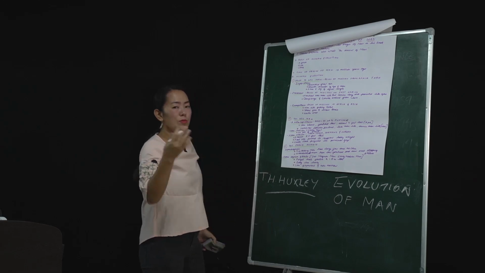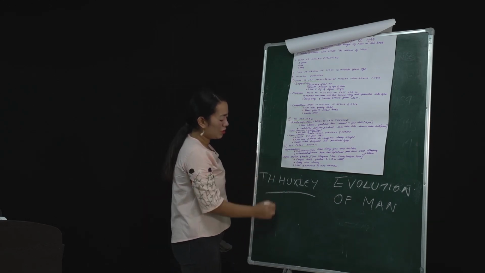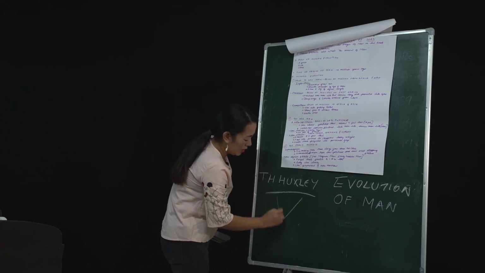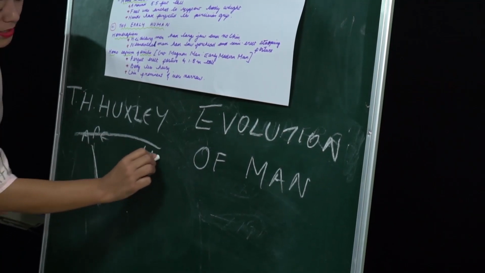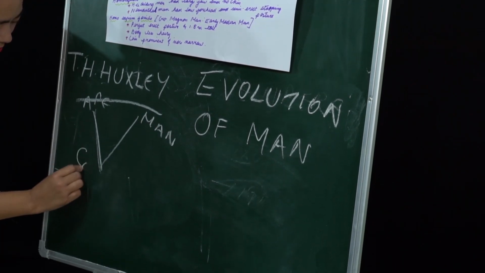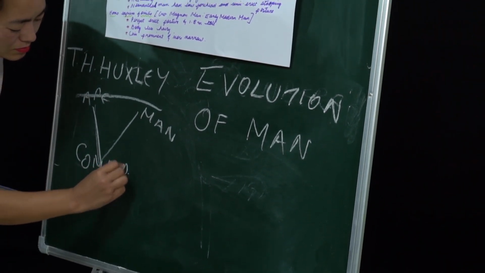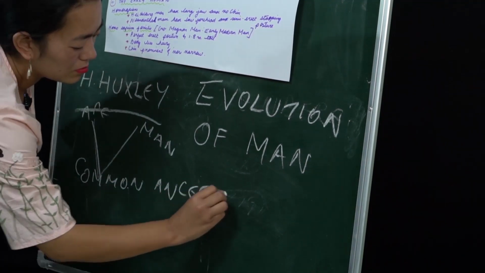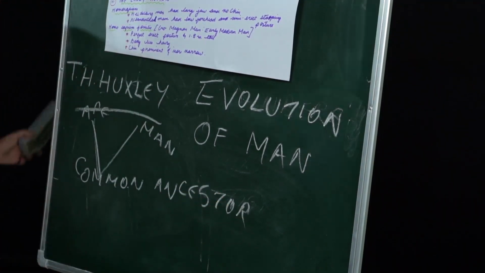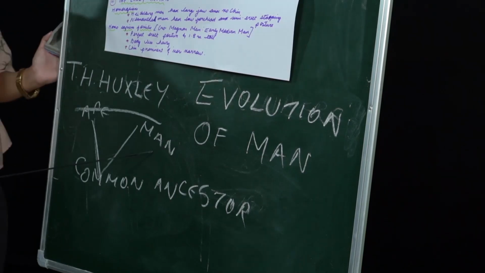Remember that, no matter what the consequence may be, in the branching of organisms, they say that ape and man had a common ancestor. Always remember that. That is what they say according to scientific proof.